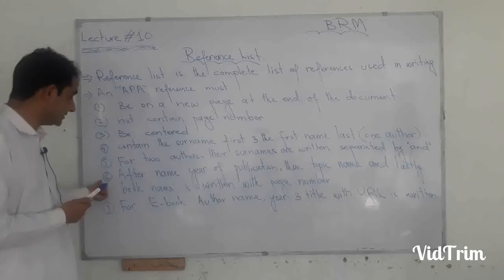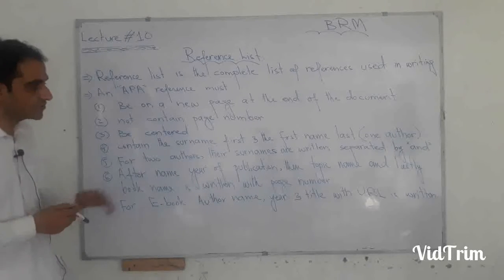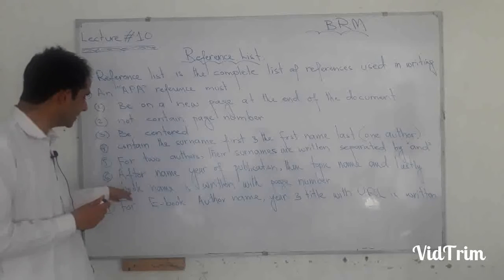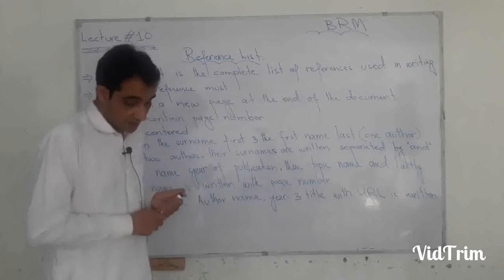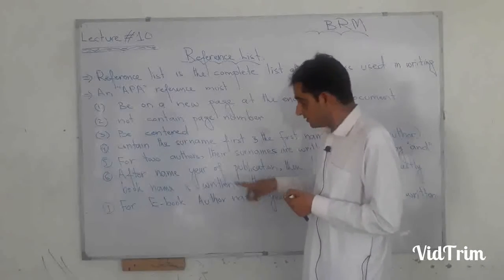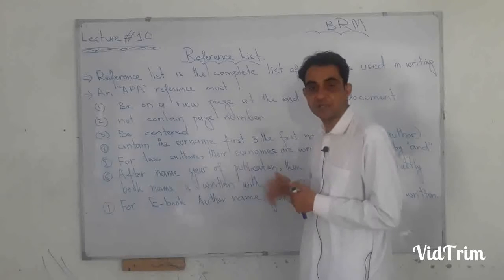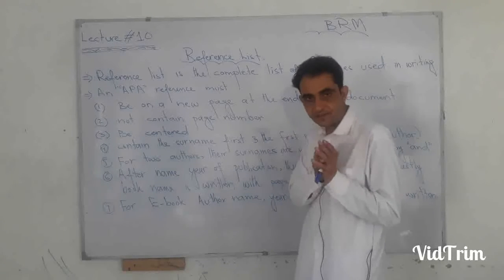Point number 7 is after name, year of publication, then topic name, and lastly book name is written with page number. In most of the cases, page number is not written, but year of publication is a must. I told you Asad Khalil.